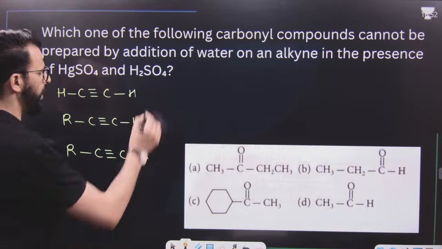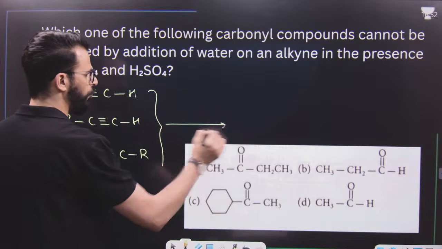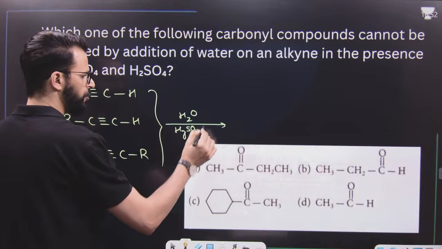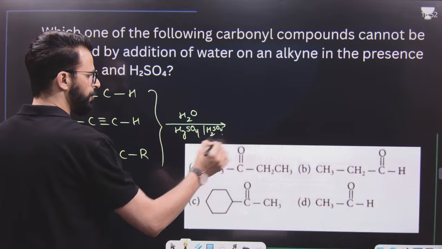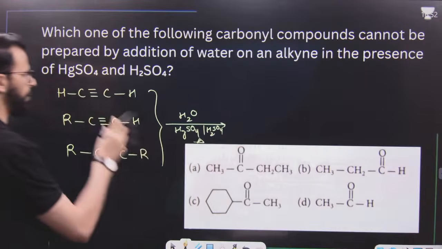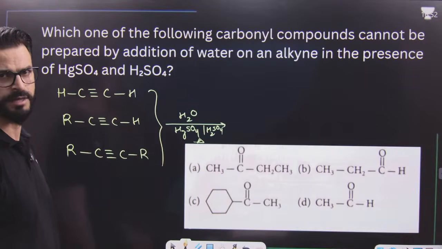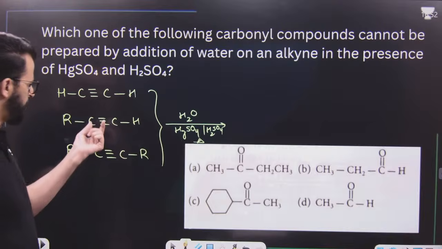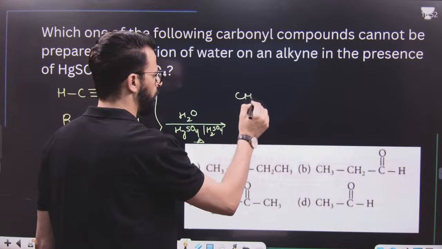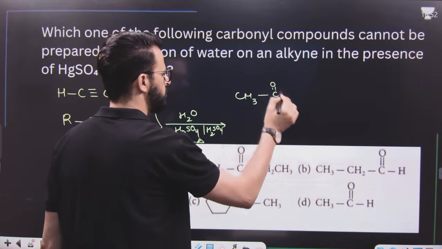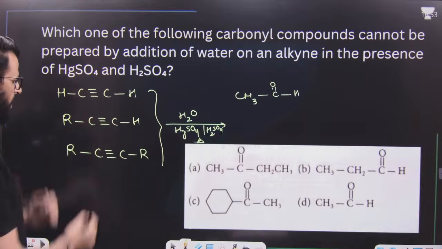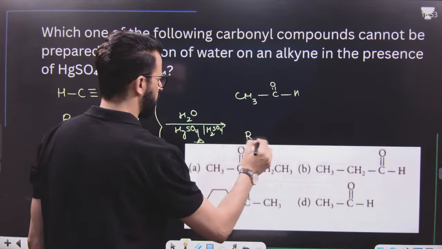Now, when you add water, that means Kucherov's reaction in the presence of HgSO4, H2SO4, and you heat it. What will happen? The triple bond is broken because you have to add water across it according to Markovnikov's rule if it is unsymmetrical like this. If it is symmetrical, it's up to us. So I will form a product like this in the first case, and in the last, a product like this.